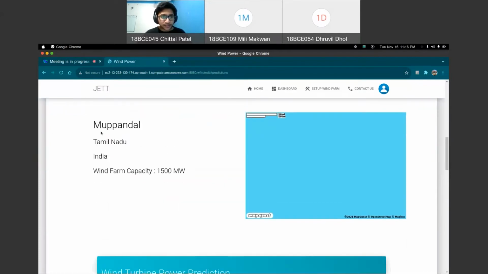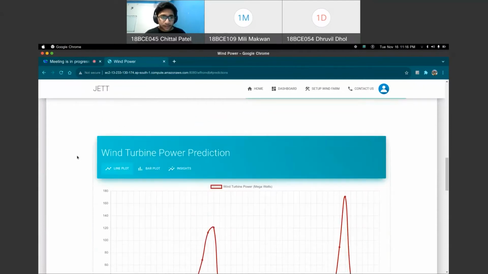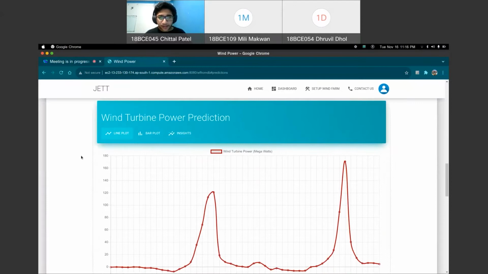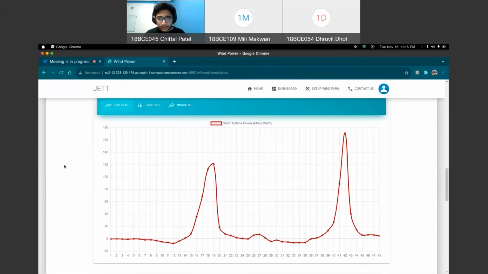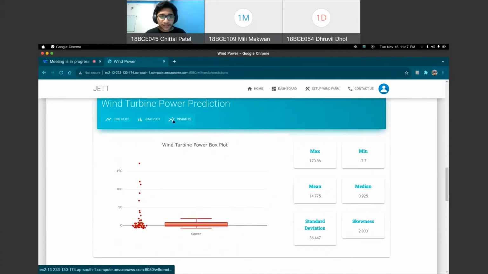Yeah, so we can say this is the Mupandal wind farm, and the map is there along with it. And these are the wind turbine power predictions for it. As you can see, they are for 48 hours, which is the x-axis, and the y-axis is the power prediction. And we also have a bar plot and some statistical insights for the 48-hour prediction.